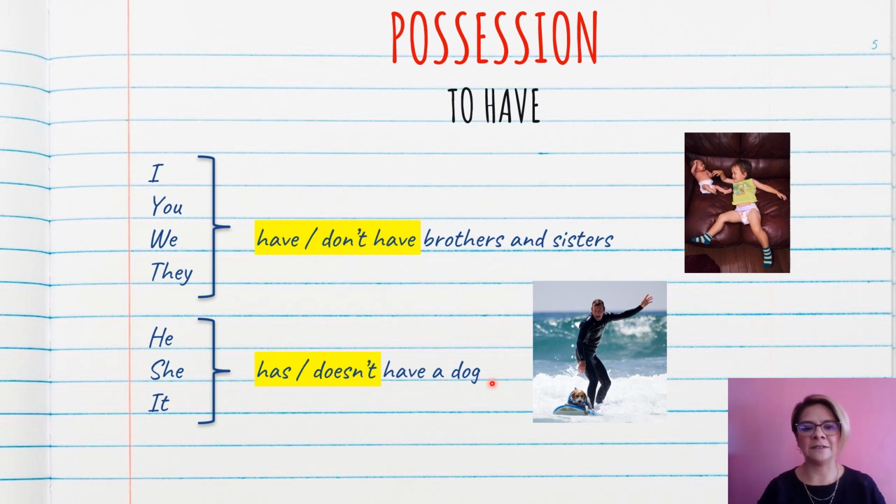He doesn't have a dog, she doesn't have a dog, it doesn't have a dog. And if it's affirmative, he has a dog, she has a dog, or it has a dog. So in this case we only have two different forms. And you have to remember that, it is really important.